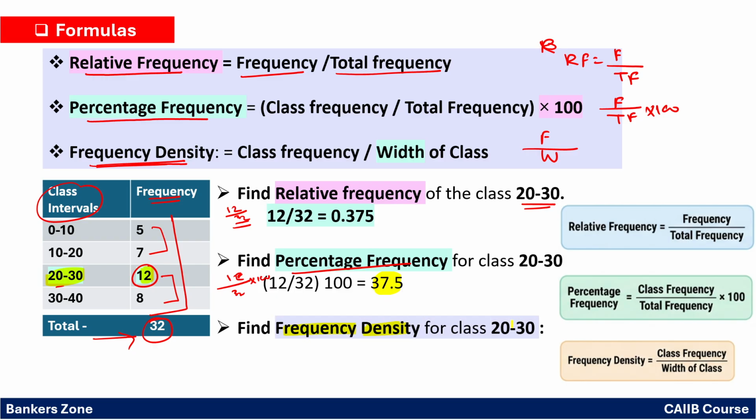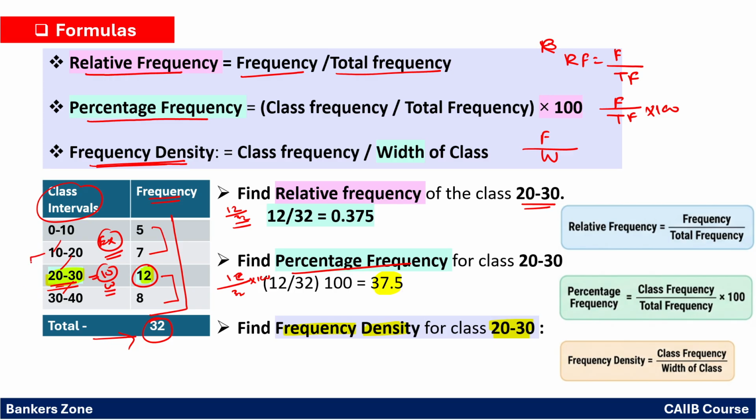So how to find the frequency density for 20 to 30? Now see, what is the class width for 20 to 30? Is it inclusive type or exclusive type? There is repetition, continuous values are there, so we have to exclude from the upper limit, right? It is the exclusive type of class. So in that case, we simply do the upper limit minus lower limit. So 30 minus 20, you will get 10 as the width of the class, right?